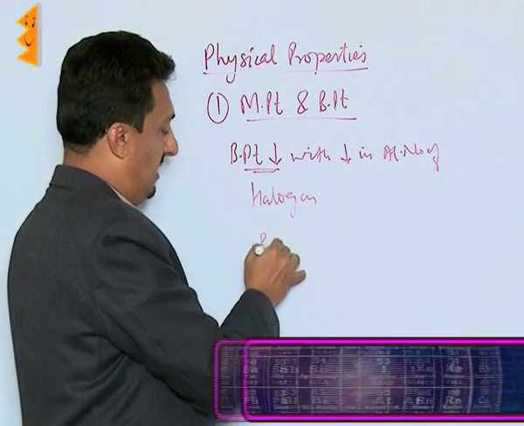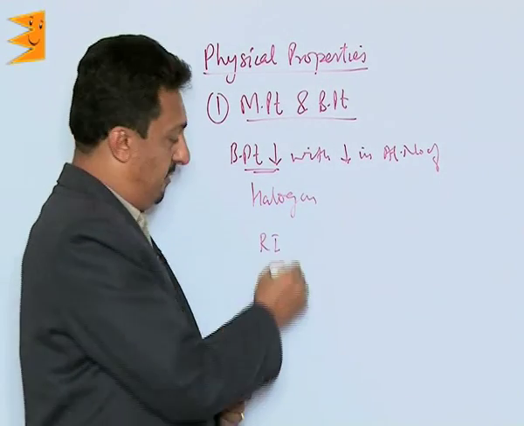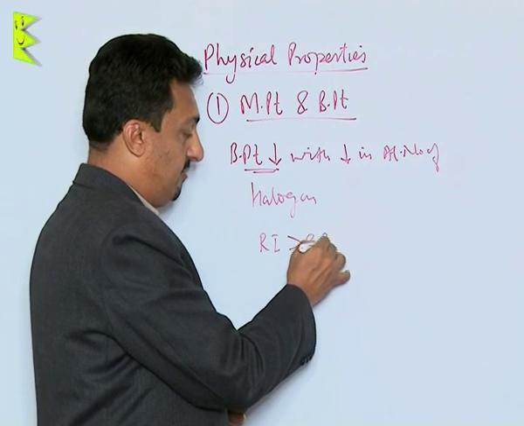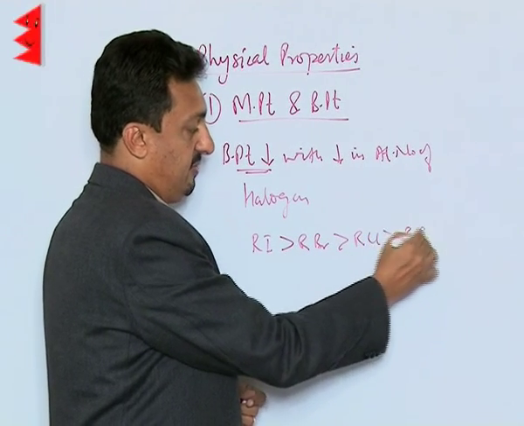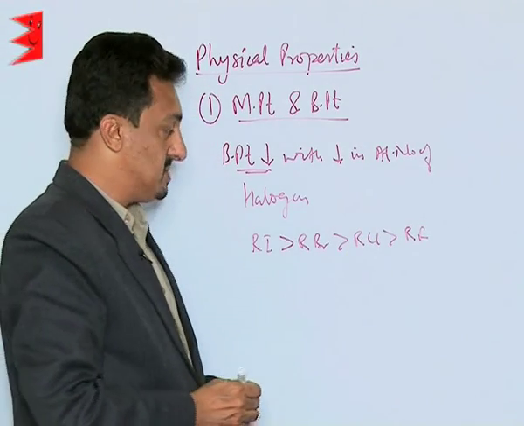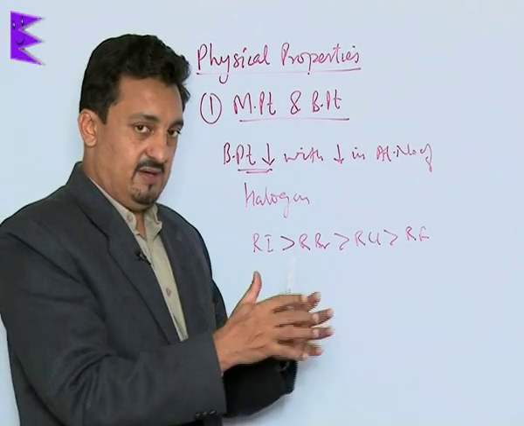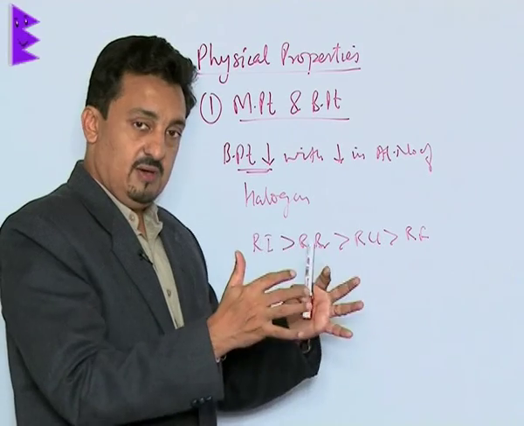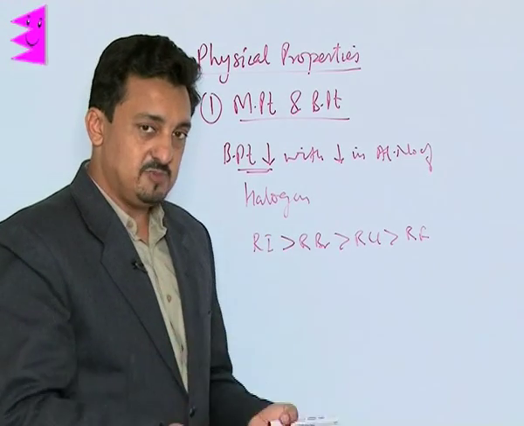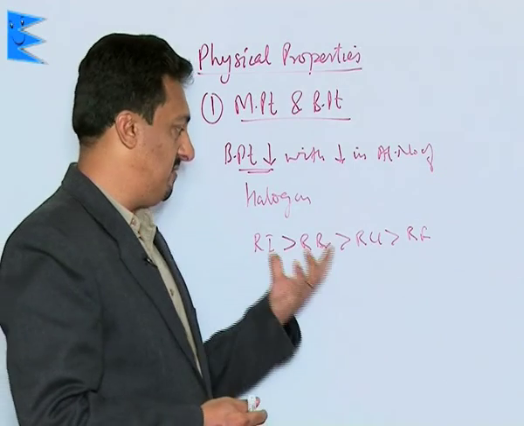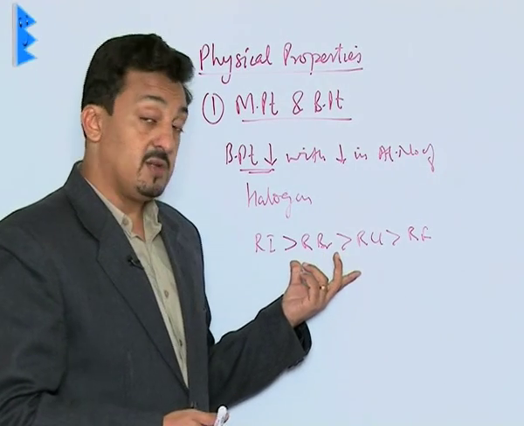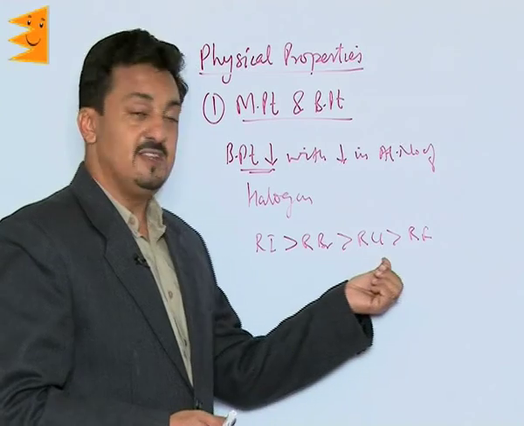It means alkyl iodides will have the highest boiling point, followed by alkyl bromide, then alkyl chloride, and then alkyl fluorides. This is because the larger the size of the halogen, the stronger will be the van der Waals forces. That is why the boiling point decreases with the decrease in the atomic number of the halogen.